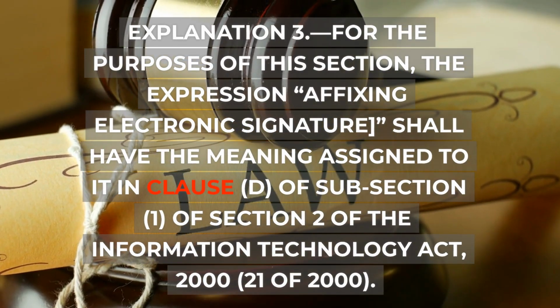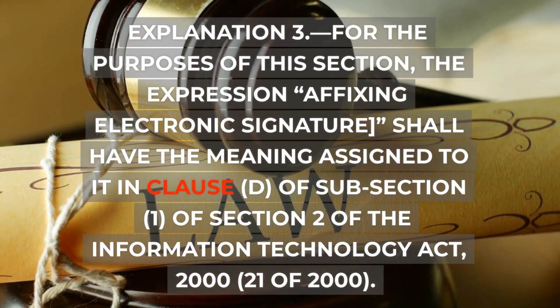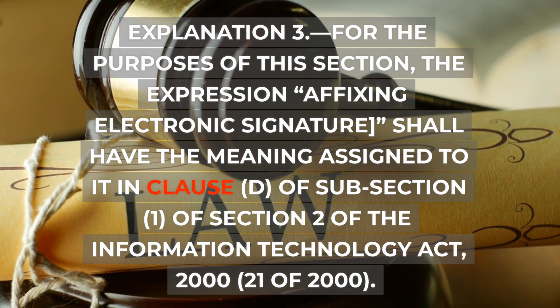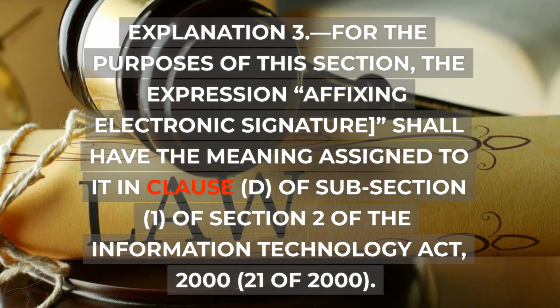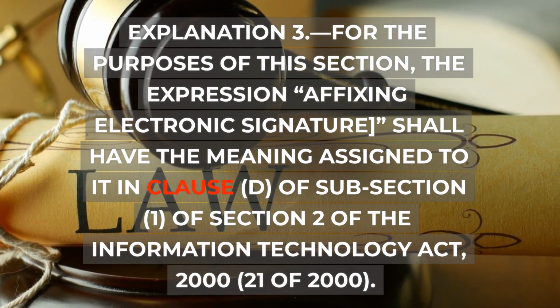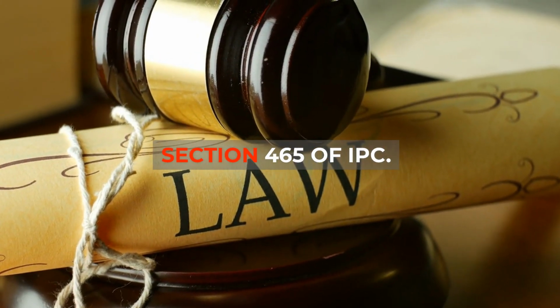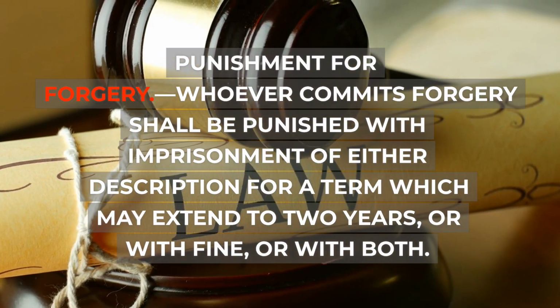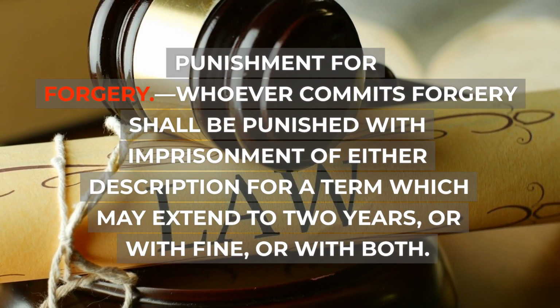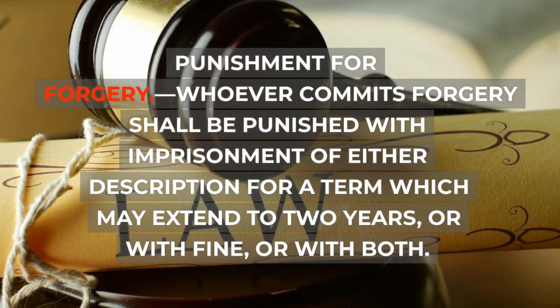Explanation 3. For the purposes of this section, the expression affixing electronic signature shall have the meaning assigned to it in Clause D of subsection 1 of Section 2 of the Information Technology Act, 2000. Section 465 of IPC. Punishment for forgery. Whoever commits forgery shall be punished with imprisonment of either description for a term which may extend to 2 years, or with fine, or with both.